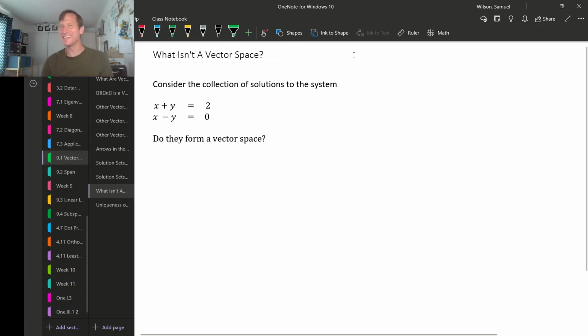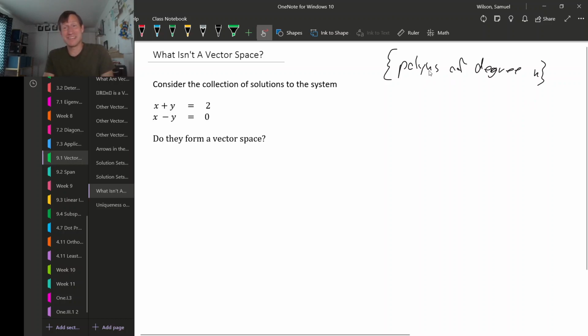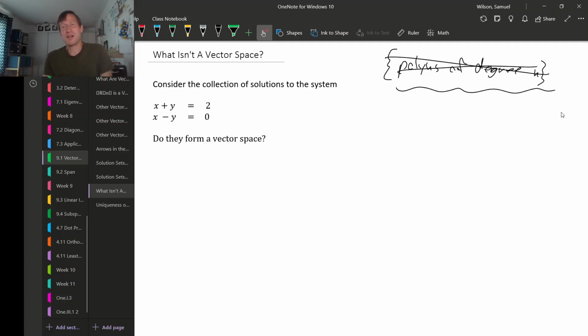We've looked at so many examples of vector spaces that you might be wondering if everything is a vector space. Well, of course not everything is a vector space. For one thing, remember we looked at an example of all of the polynomials of degree exactly n, and we decided that, well, this isn't closed under vector addition, so this isn't a vector space. So not everything is a vector space, but you might be suspect about this because polynomials, who knows what they're